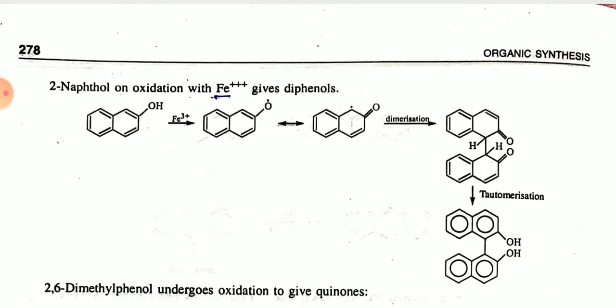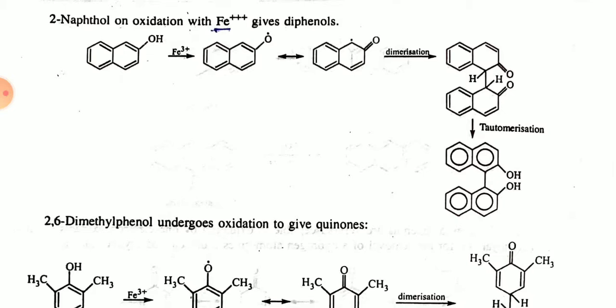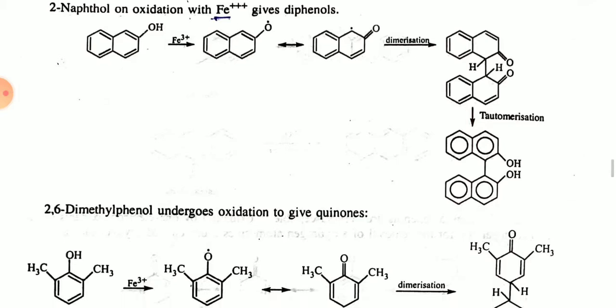Now 2-naphthol on oxidation with Fe3 plus gives a diphenol. In the presence of Fe3 plus, it will oxidize, removing the hydrogen and leaving the free radical over oxygen, and now it can be interchanged if the free radical shifts to the benzene ring and oxygen contains a double bond with carbon. Now this kind of molecule undergoes dimerization, and after tautomerism you will find the diol, or diphenol.